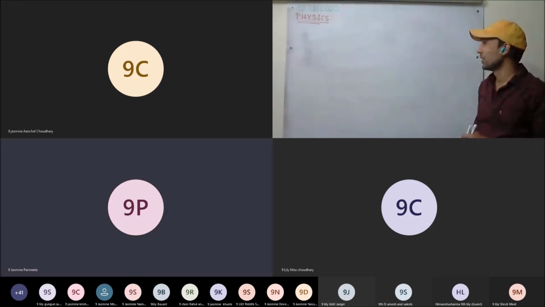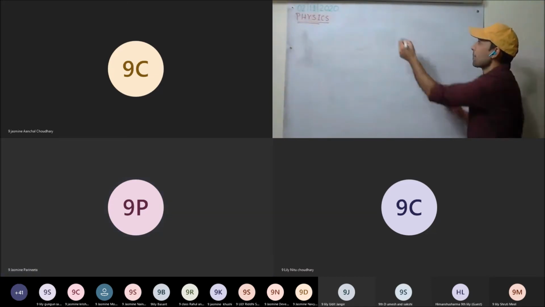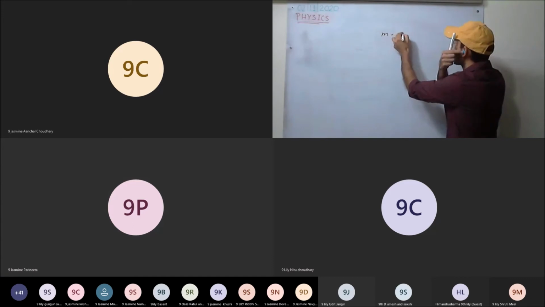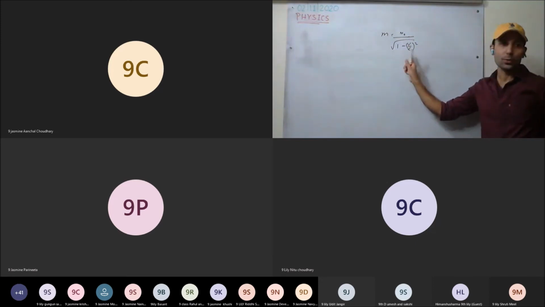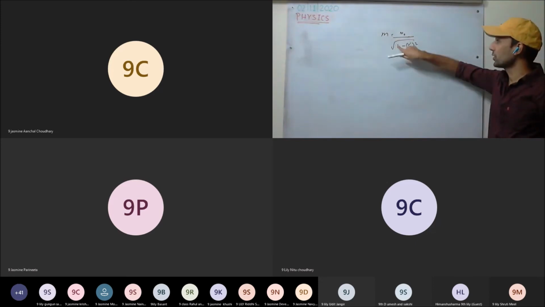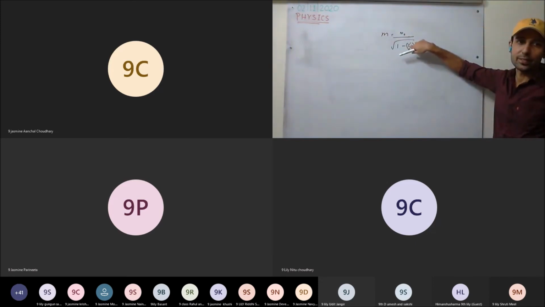So, sir, is this formula important? This formula, see here, we already discussed: m naught times root of 1 minus v upon c square. For the time being, it is just to have an idea of how the mass changes when velocity changes.